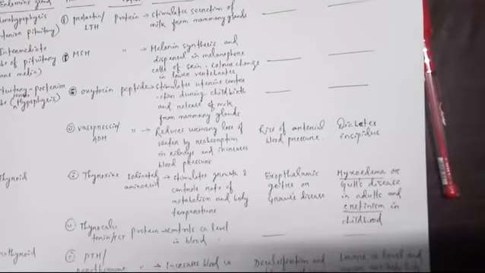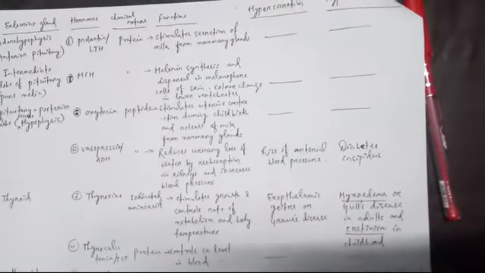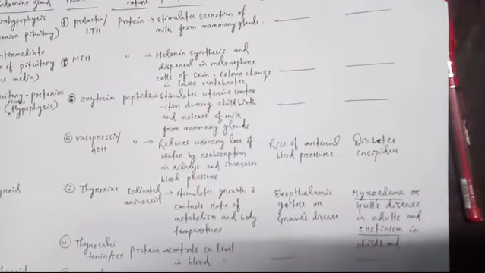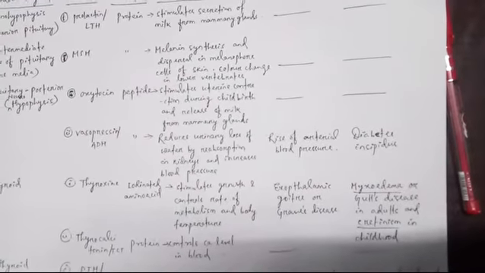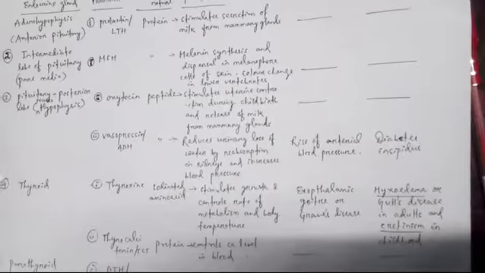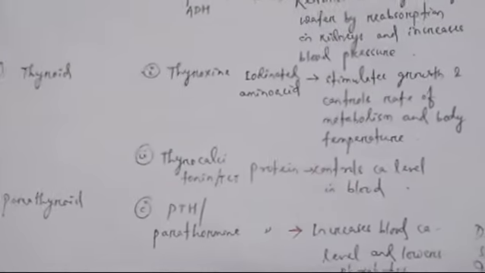Then bit2, come to the thyrocalcitonin. It is also known as TCT. It is a proteinaceous hormone. It controls calcium level in our body. These are the two hormones produced from thyroid. Okay, thyroid releases two hormones, thyroxine and thyrocalcitonin.